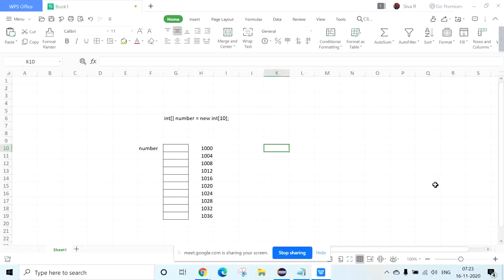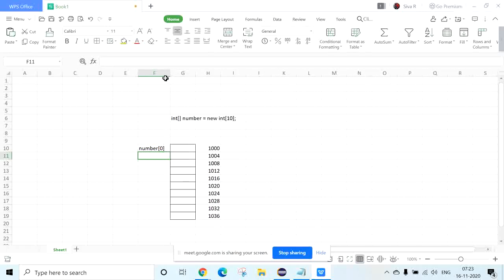So I am going to access these 10 values using the index. How will the index work? I will write here so that you get some idea. If I write number of 0, which means I want to access the 0th index.